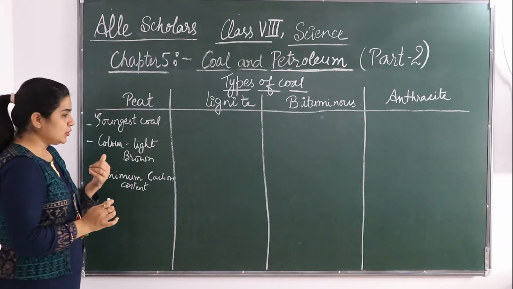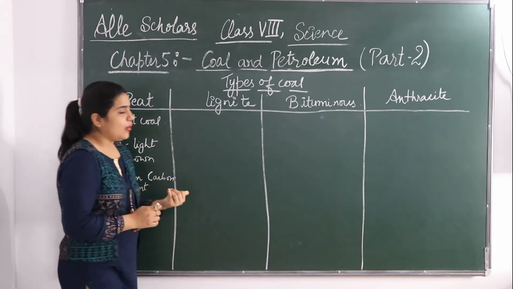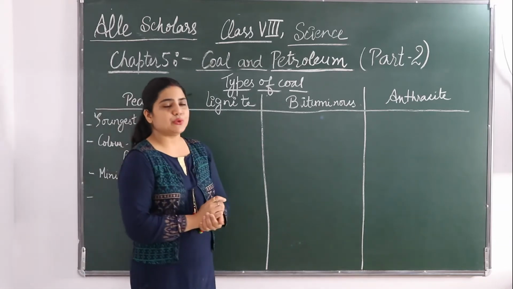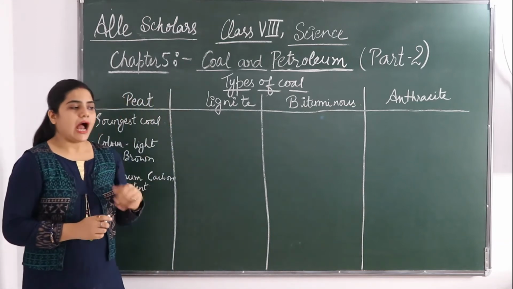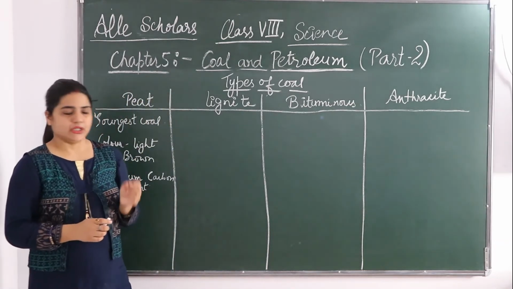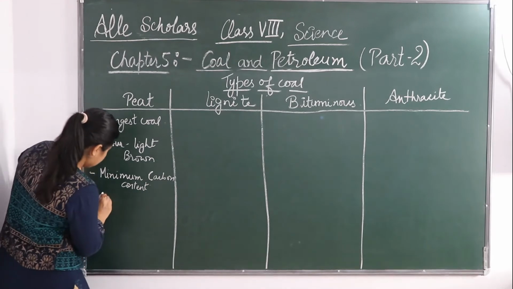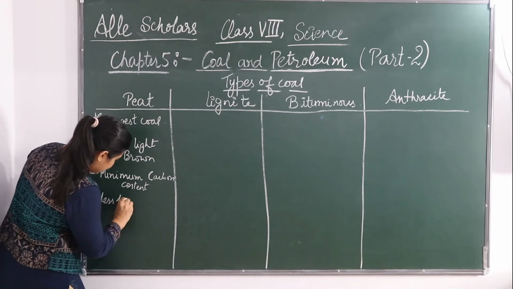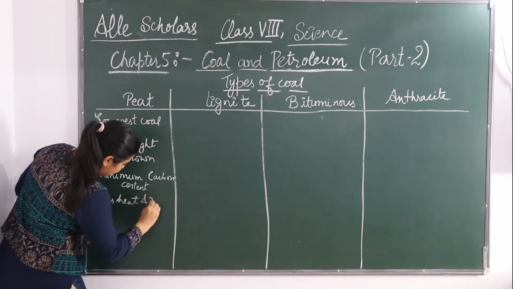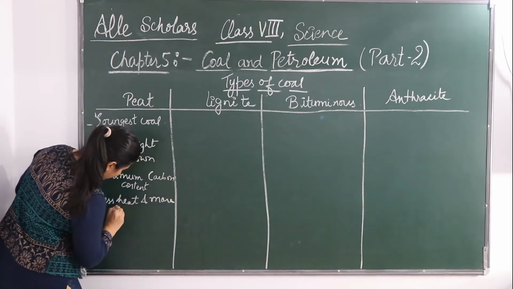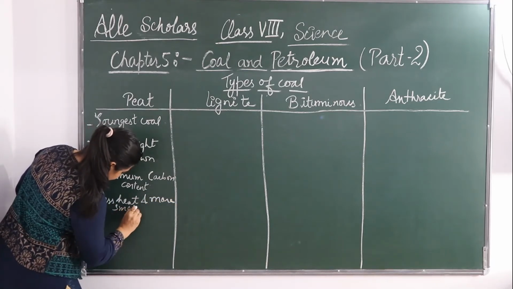Okay. So this type of peat produces less heat and more smoke on burning.